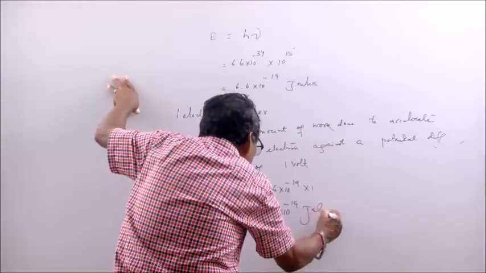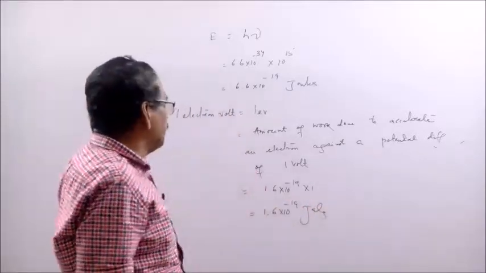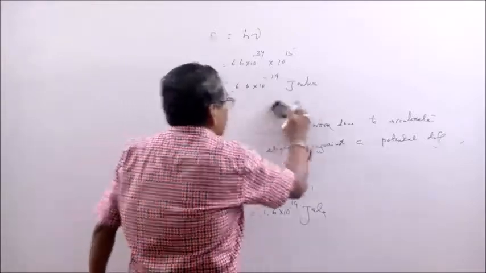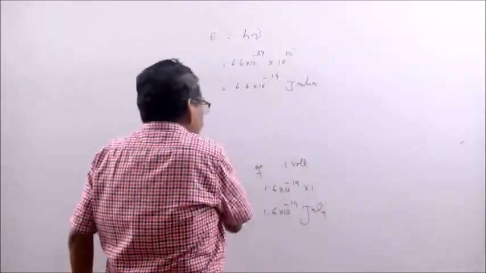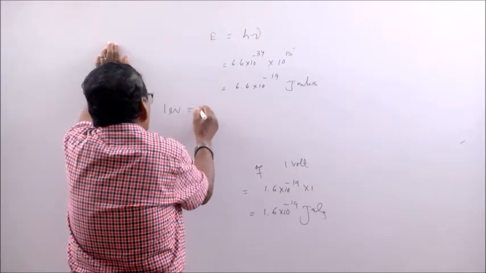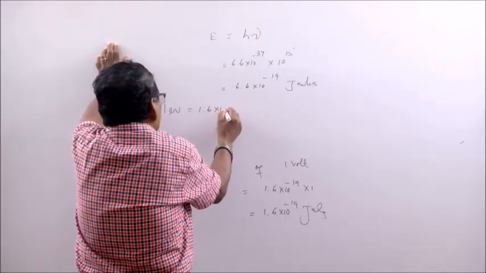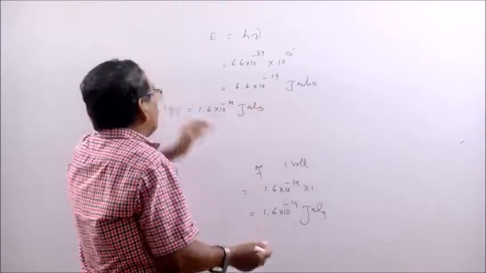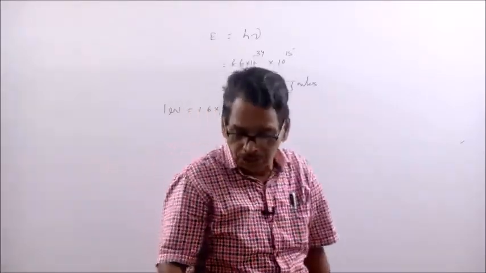Remember this, it is very important. 1 electron volt is 1.6 10 to the minus 19 joules.